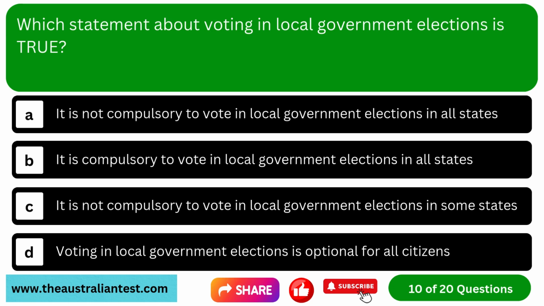Question 10. Which statement about voting in local government elections is true? Option A, it is not compulsory to vote in local government elections in all states. Option B, it is compulsory to vote in local government elections in all states. Option C, it is not compulsory to vote in local government elections in some states. Option D, voting in local government elections is optional for all citizens.